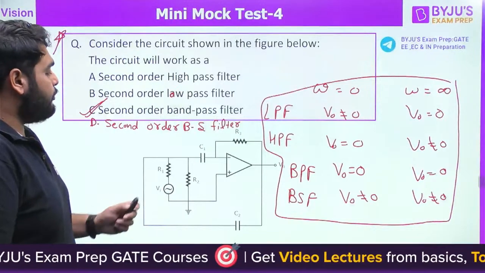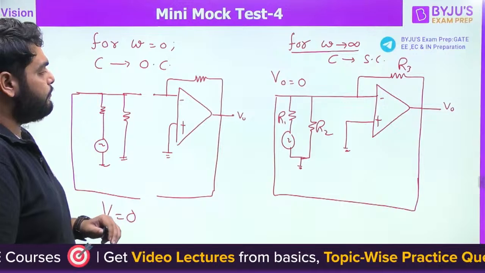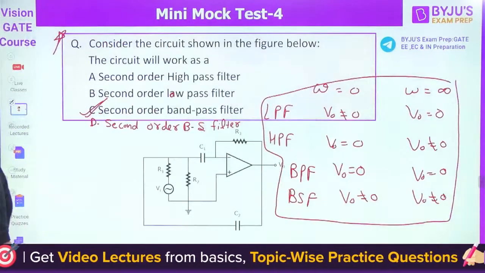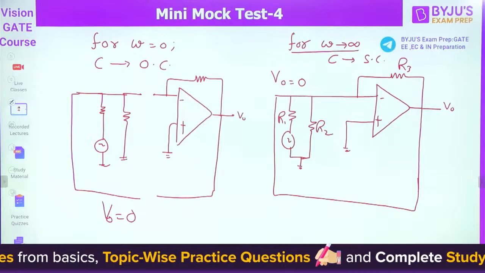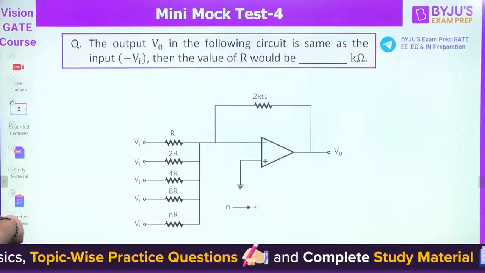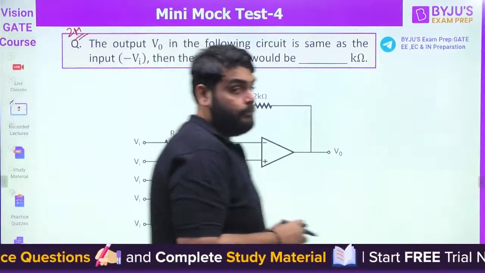So in this case, for omega 0 and infinity, we are getting 0 output. So here the answer will be band pass filter. Okay, next one. Again, this is a 2-mark question.